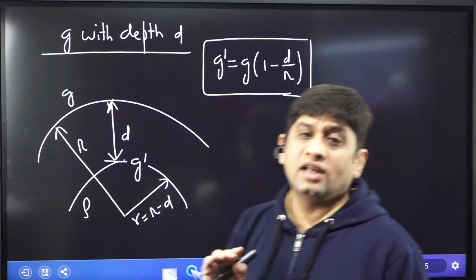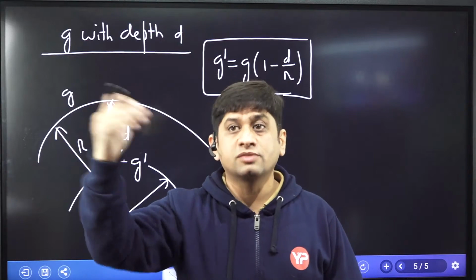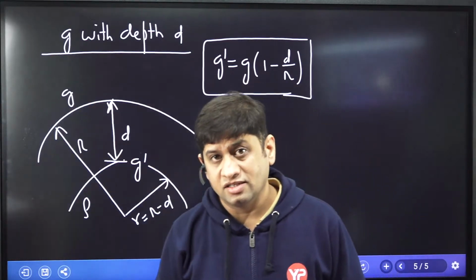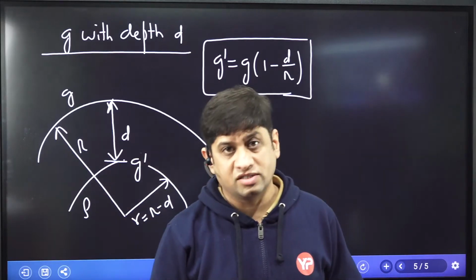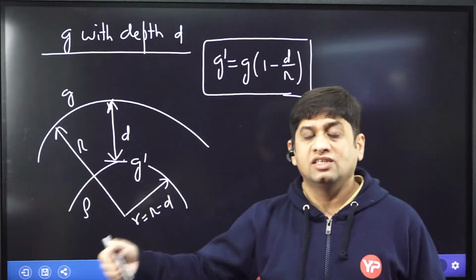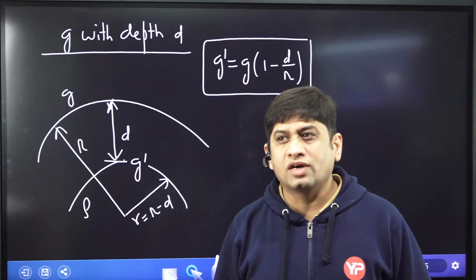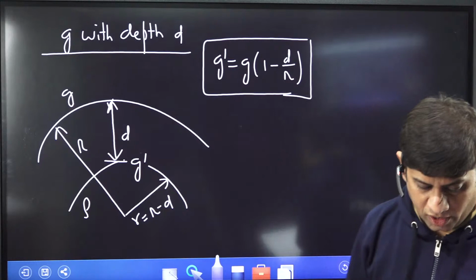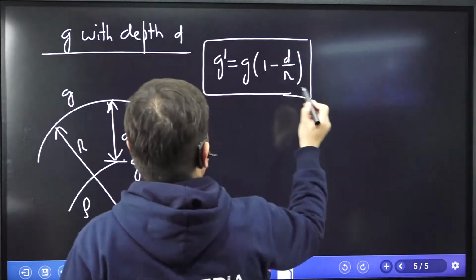So if you see now, the variation of acceleration due to gravity with height is a parabolic function. As the height increases, acceleration due to gravity decreases. The variation of acceleration due to gravity with depth is a linear function. It changes linearly. So acceleration due to gravity changes with depth and with height, and I've given you two formulas. Now a very, very important formula is how G changes with